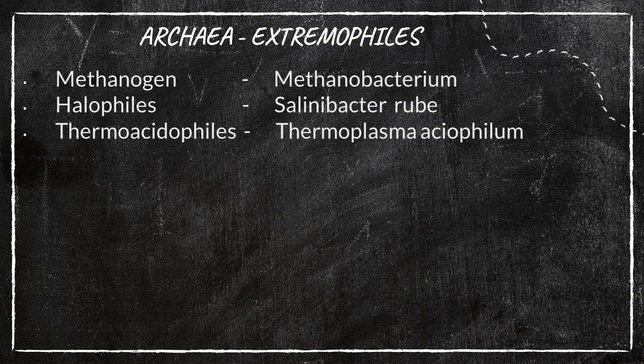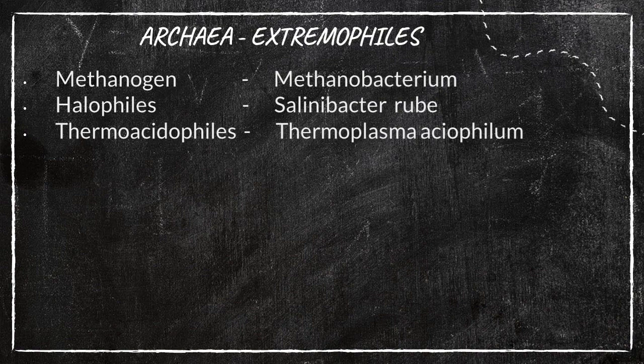Understand? For example, volcanic events, polar ice caps, hot springs. In these entirely different extreme conditions, it can survive and live. So that's why archaea is called extremophiles. Actually, it is a bacteria only, but a specific one.